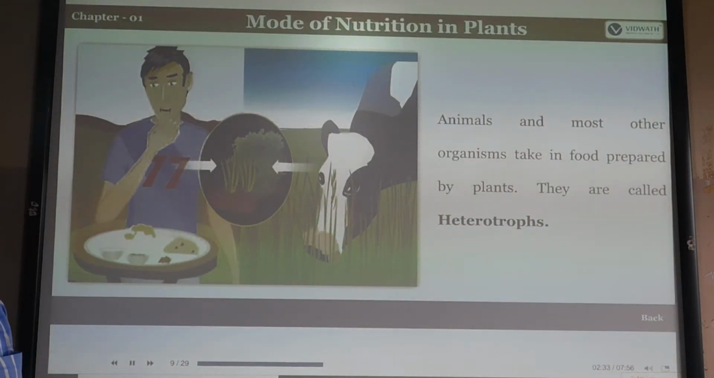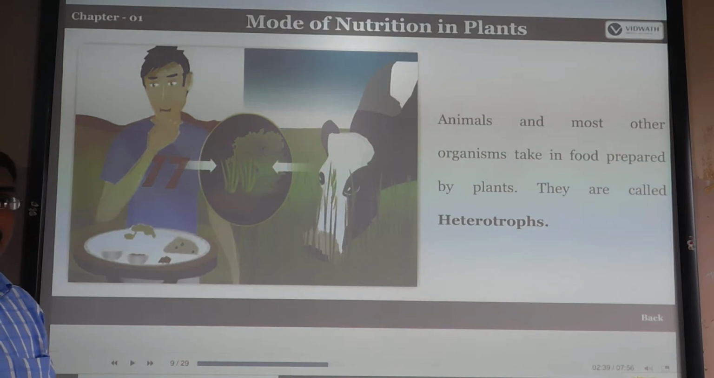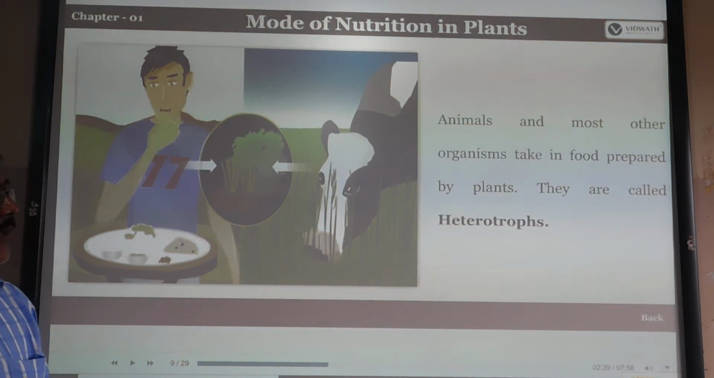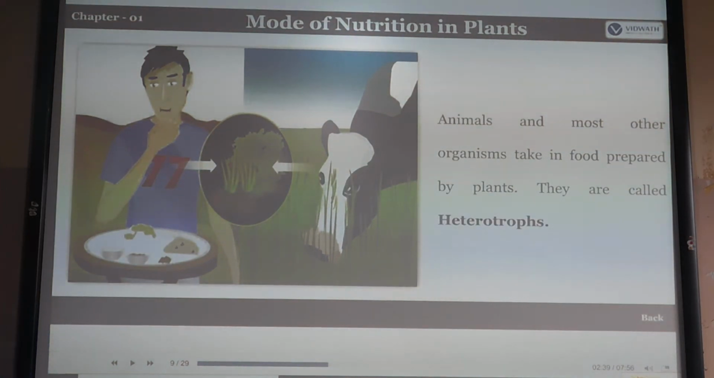Heterotrophs means the animals and most other organisms that take in food prepared by plants; they are called heterotrophs. Most animals take in food prepared by plants. Those plants have already prepared the food that we eat, and that is why we are called heterotrophs.